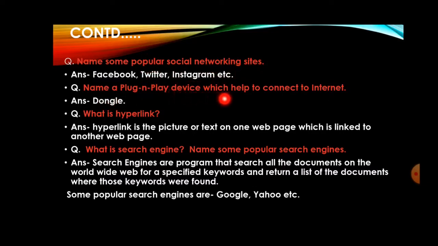Name a plug and play device which helps to connect to the internet. There are different ways through which we can connect to the internet, and one of them is what? Using a dongle. So a plug and play device we also call a dongle only. Student, always remember, a plug and play device which helps to connect to the internet is called a dongle. What is a hyperlink? Just now I have discussed with you that a hyperlink is a picture or text on a web page which is linked to another web page.